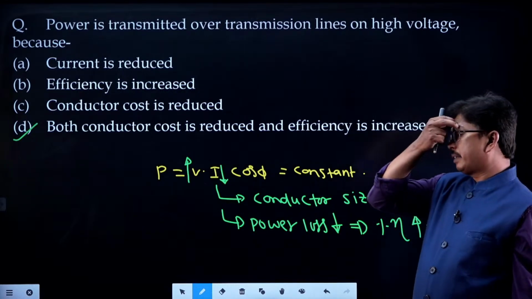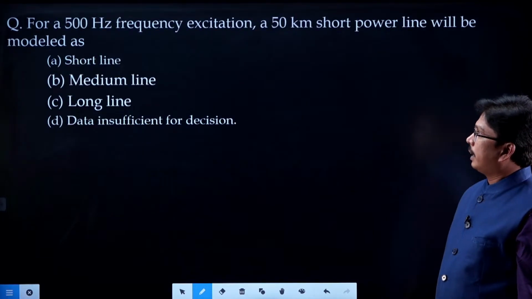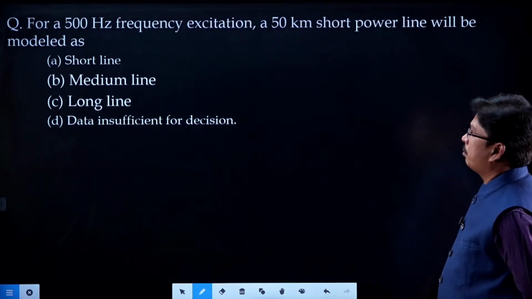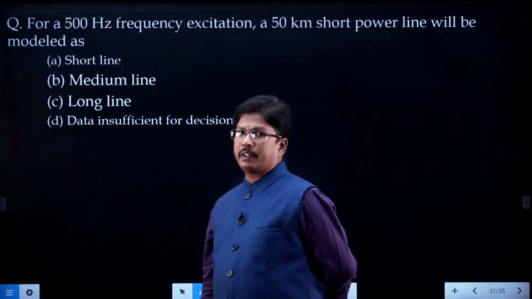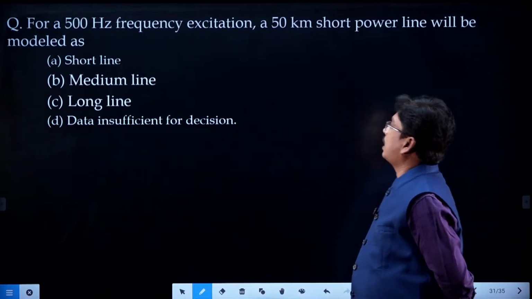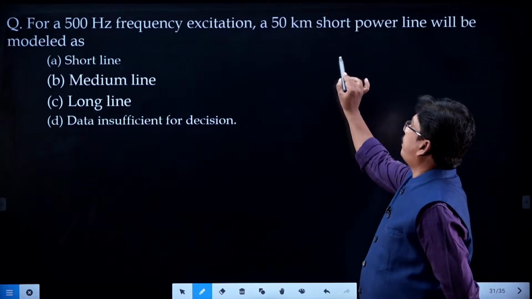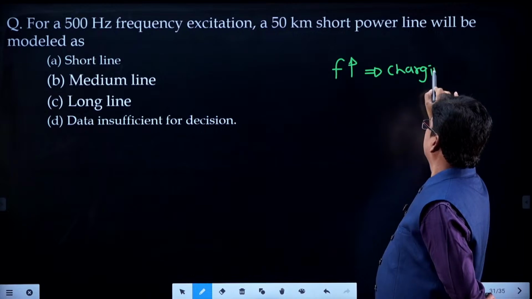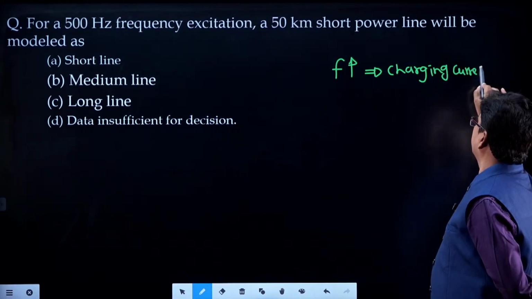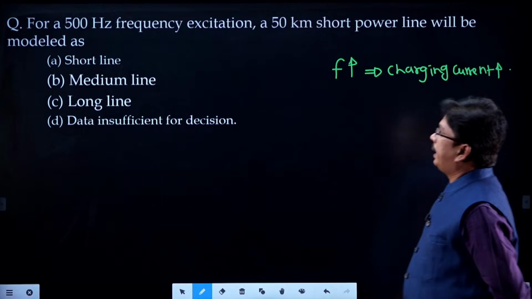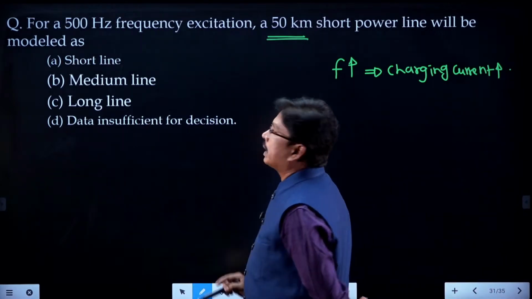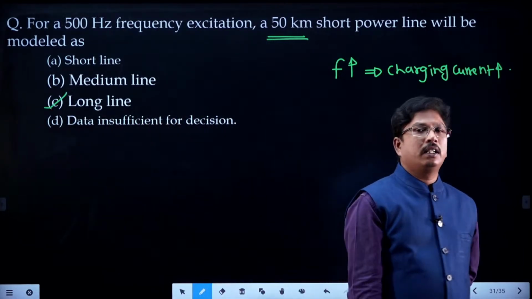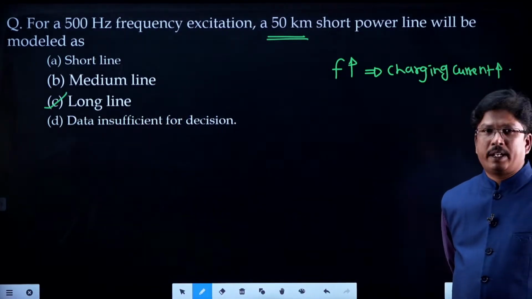Means the same conductor can operate at high efficiency. Next: for a 500 Hz frequency excitation, a 50 km short power line will be modeled as what? See, whenever frequency increases, charging current increases. So even though the line length is 50 kilometers, because of high charging current, we have to go for the long transmission line, students. Alright.